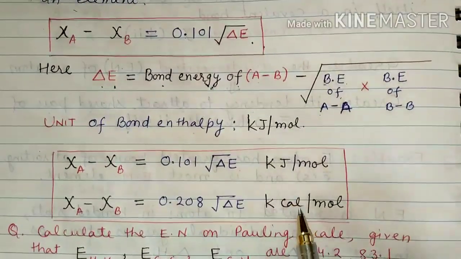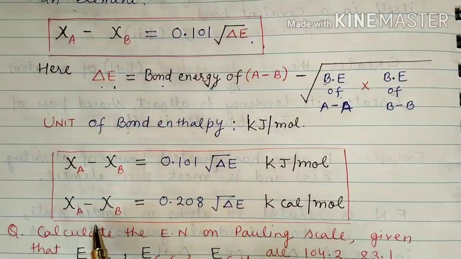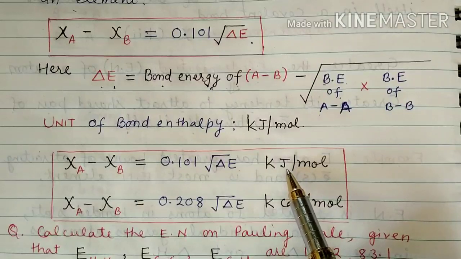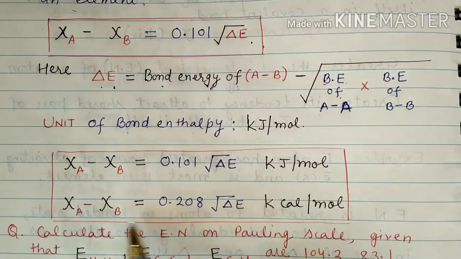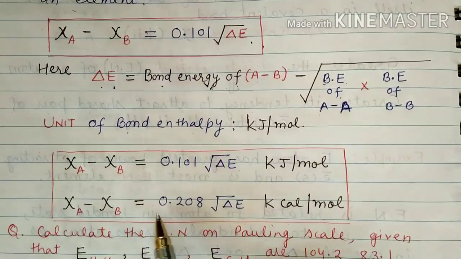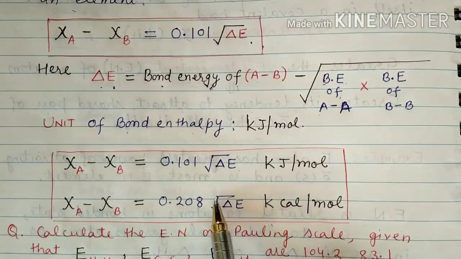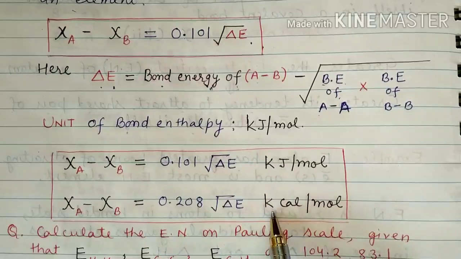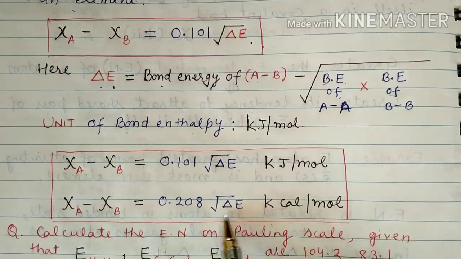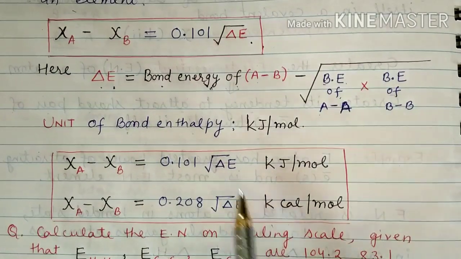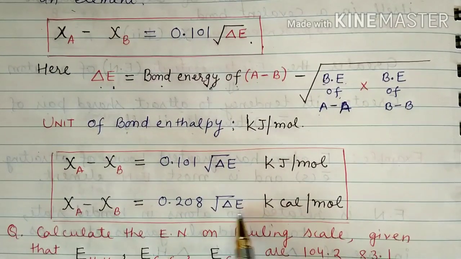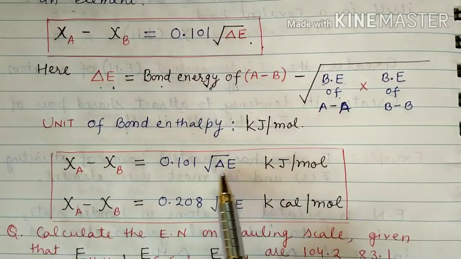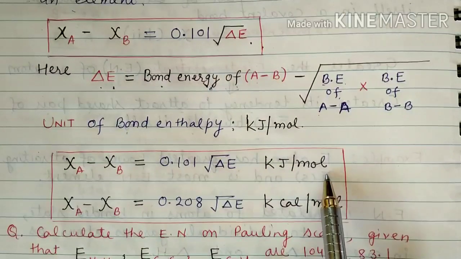Now there is another formula, where we have simply converted joule into calorie. One can get chi A minus chi B equal to 0.208 square root of delta E, where the unit of bond enthalpy is kilocalorie per mole. In the earlier formula the unit of bond enthalpy is kilojoule per mole.